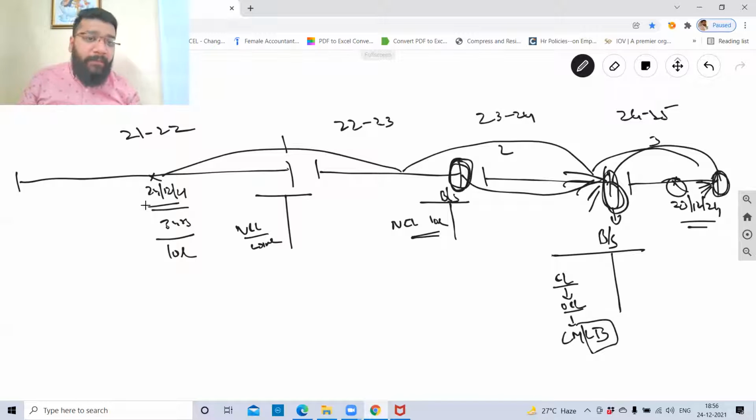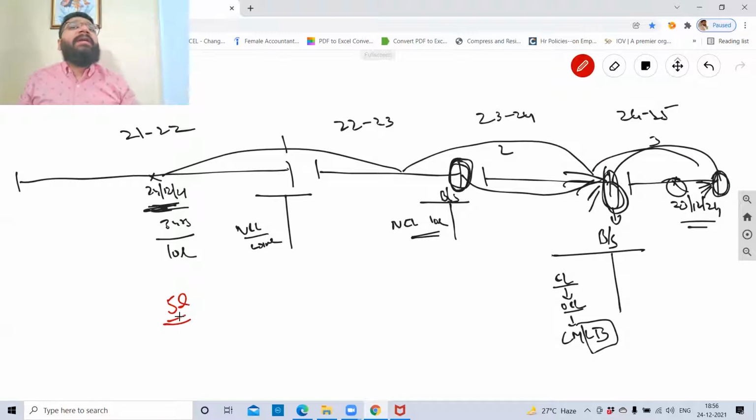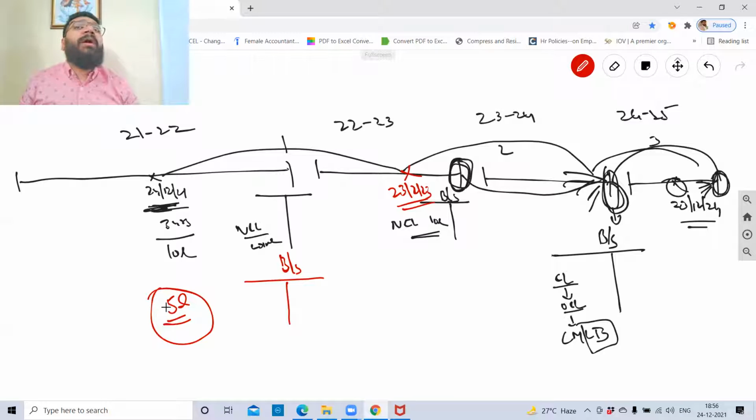On the contrary, let's suppose I've issued the debenture here. Okay, second debenture for 5 lakh here, with the condition that this will be paid within 1 year, which means what? I'll be paying this money here, 23 December 2023. So here, if I have to create a balance sheet, this 5 lakh will be classified under non-current liability or current liability? Current liability. Under current liability? Short-term borrowings. Here it is, other current liabilities.